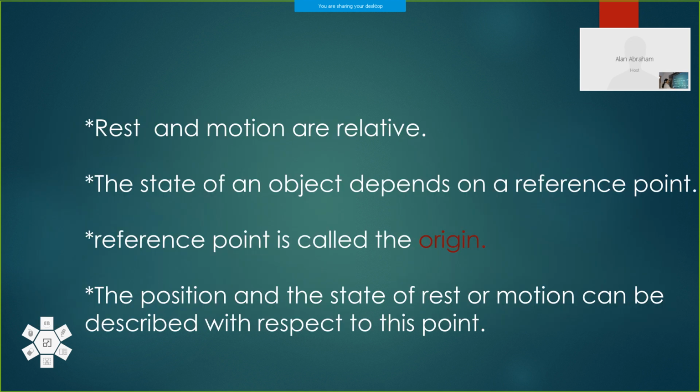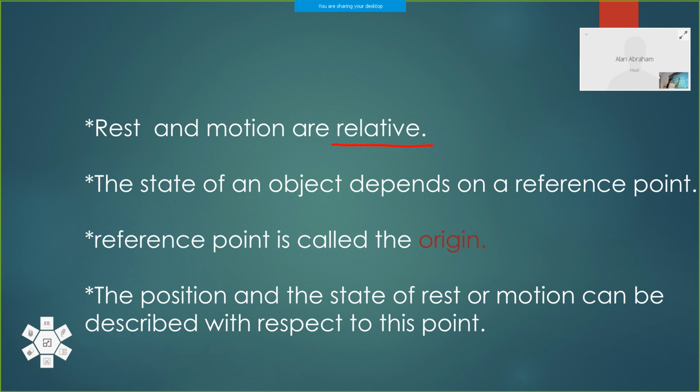Is it clear, children? Then rest and motion are relative in nature. You can illustrate that concept by using any of the examples. The state of an object depends on the reference point. The reference point is called what? Origin. Reference point is called origin. The position, state of rest or motion can be described with respect to that reference point, origin.